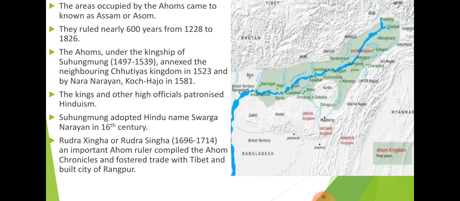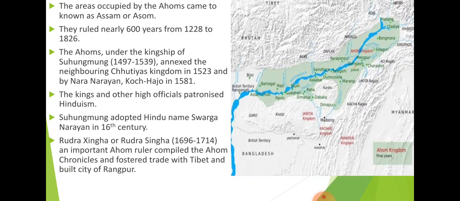The Ahoms under the kingship of Suhungmung, from 1497 to 1539, annexed the neighboring Chutiya kingdom in 1523, and Koch Hajo under Nara Narayan in 1581. So they did not only stay at their own place, they also moved towards the western part of the Indian subcontinent.